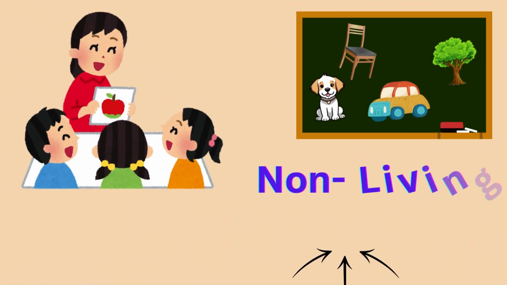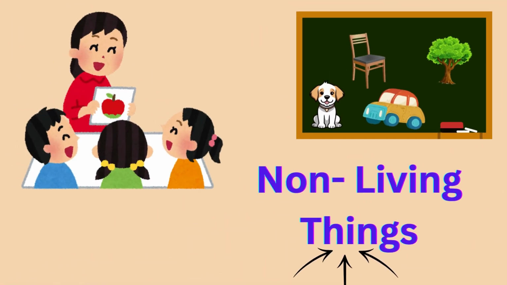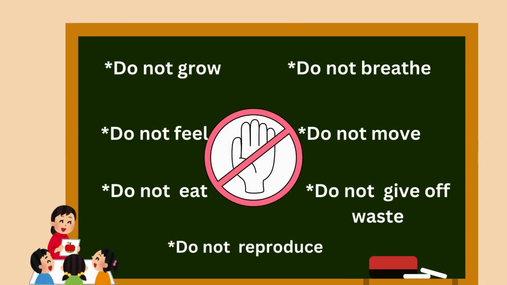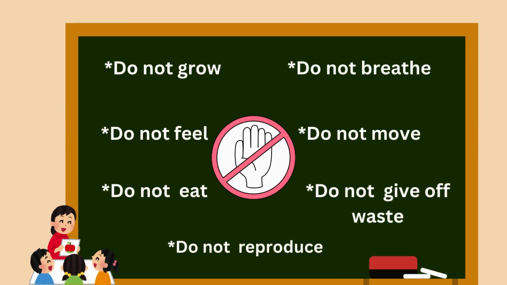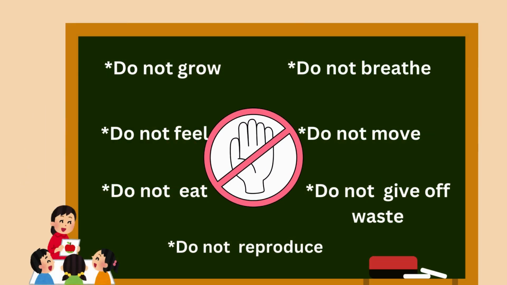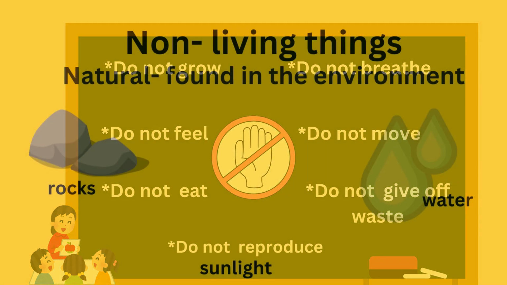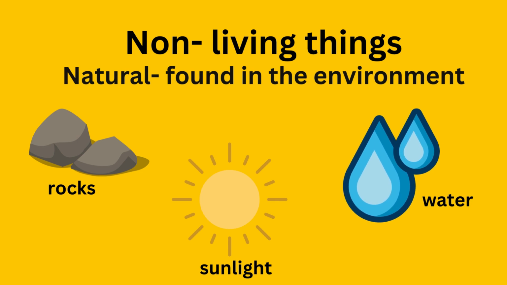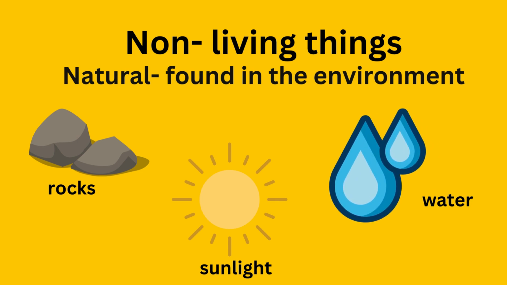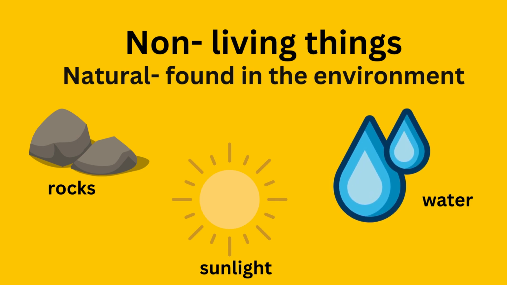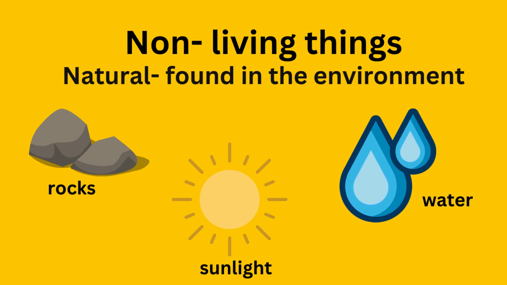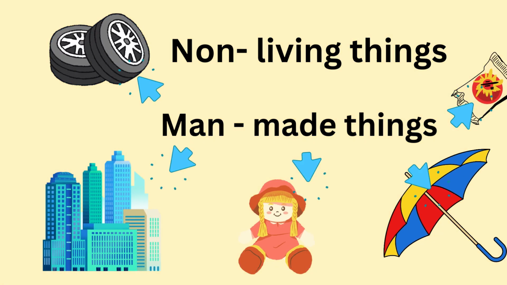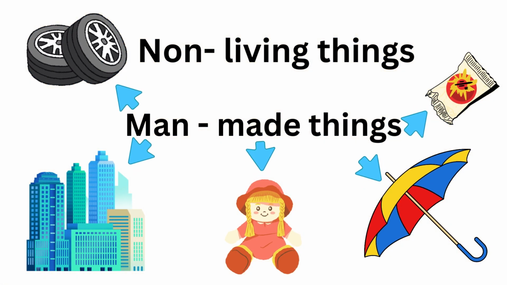Let's look at non-living things. Non-living things do not grow, do not breathe, do not feel, do not move, do not eat, do not give off waste, do not reproduce. Some non-living things are natural. Example, rocks, sunlight, and water. Some non-living things are man-made. Example, toys, plastic wrappers, and buildings.